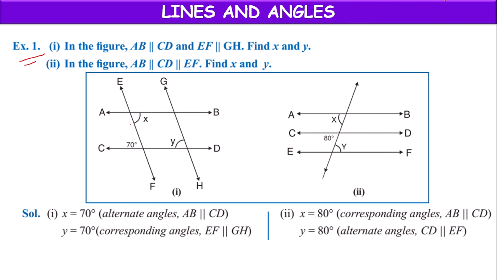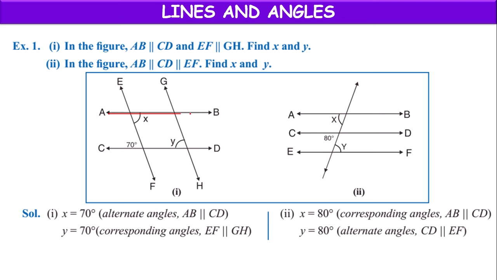Next, children, we have some example problems. Example 1: in the figure, AB is parallel to CD, EF is parallel to GH, find X and Y. Here AB, CD, EF all are parallel to each other, then find the angles X and Y.